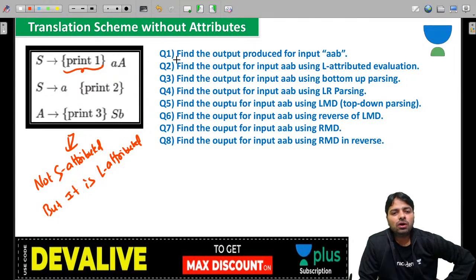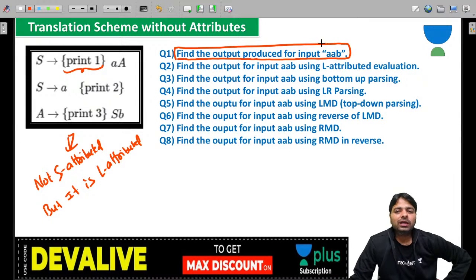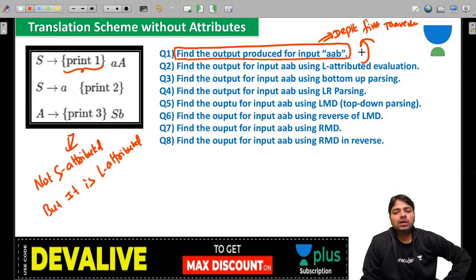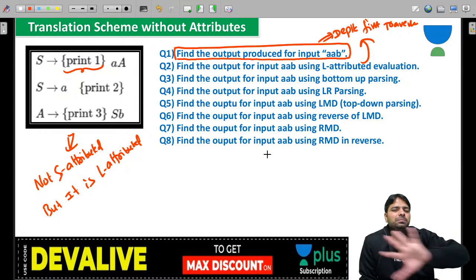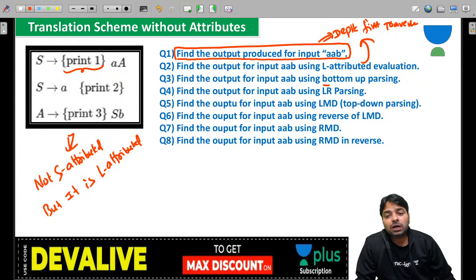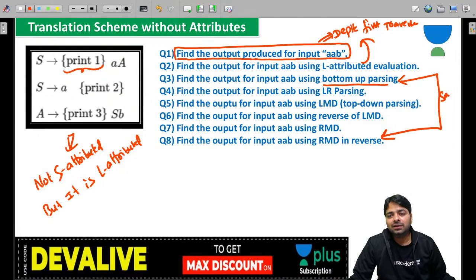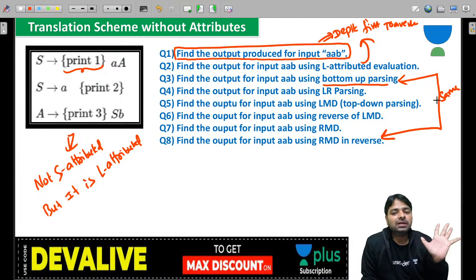Now when I am talking about this one, you can just follow the concept of L-attributed. You can use the depth first traversal concept because L-attributed works. Now if anybody says S-attributed, please don't apply. But if anybody says bottom-up parsing, you can. This word and this word are exactly the same. Even though the grammar is not S-attributed, you can still use bottom-up parsing.